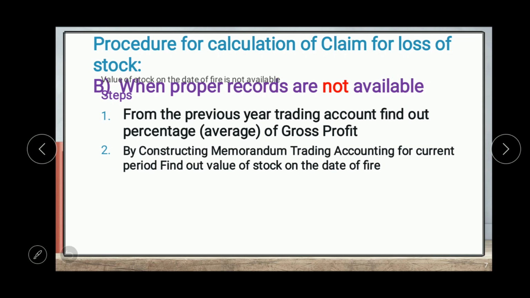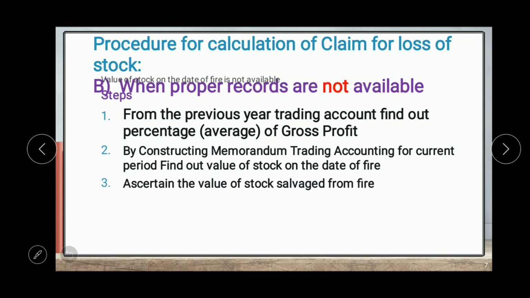Then the second step is we have to find out the value of the stock on the date of fire, which will be calculated by constructing the memorandum trading account for the current period. It means the period starting from the first day of the accounting year and ending on the date of fire. So in this second step we have to prepare the memorandum trading account.